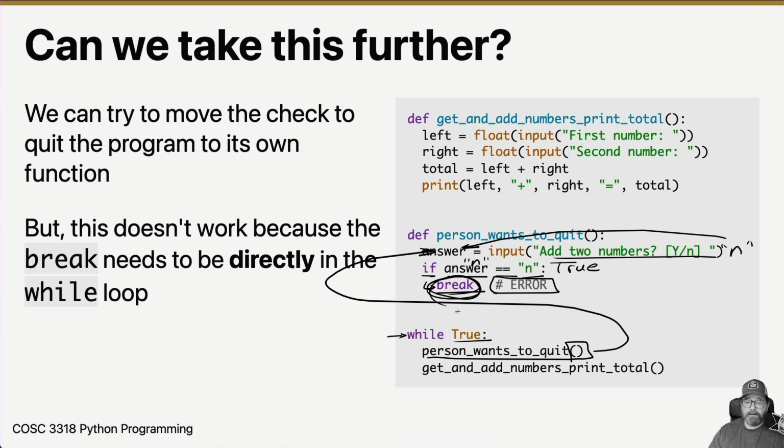What is this breaking? Well, you could say it's breaking this while loop down here, but breaks inside a function like this, they don't know about this while loop over here. They're like, I'm trying to break out of a loop inside this function. There is no loop inside this function. So we would get to this line and Python would throw a syntax error. It'd be like, I don't know what's going on. Break what? I break me. That's what it would say. And then it would crash. So we can't move breaks outside of our while loops or our for loops or any kind of loops. Our breaks still have to be inside that thing.